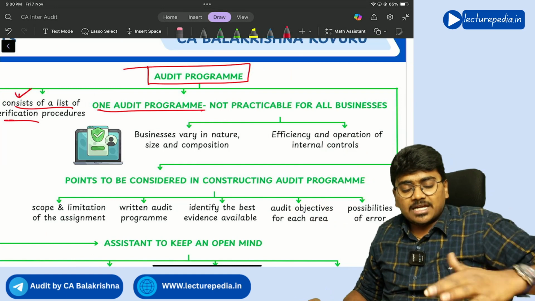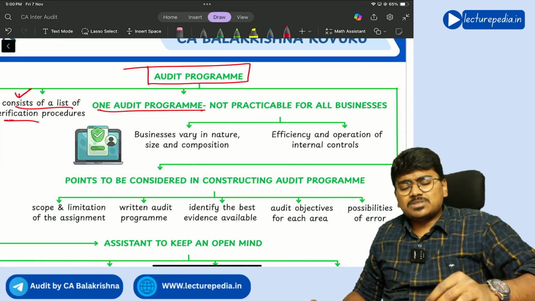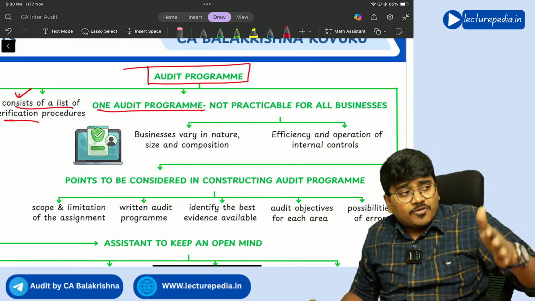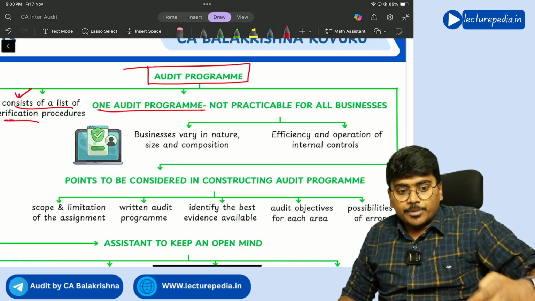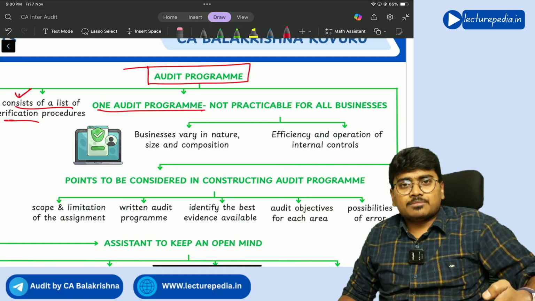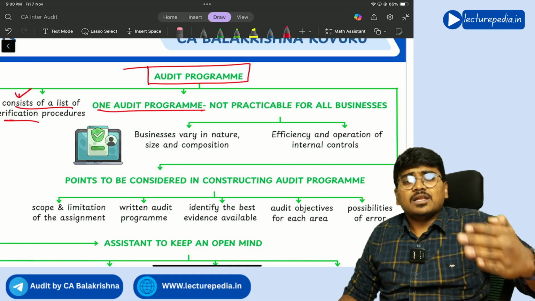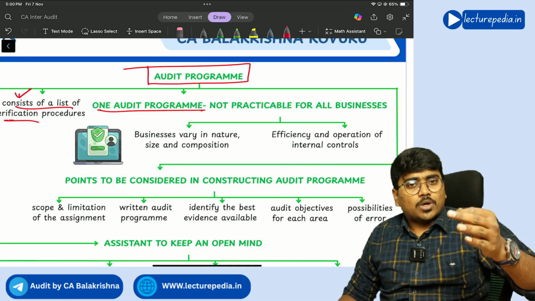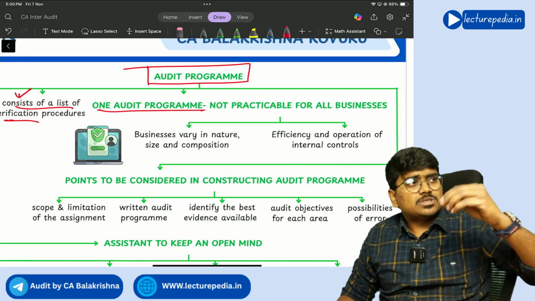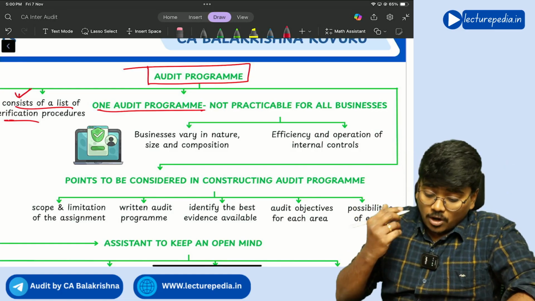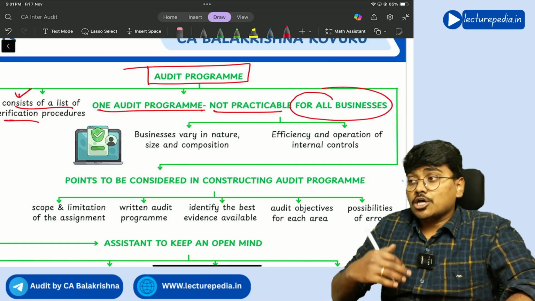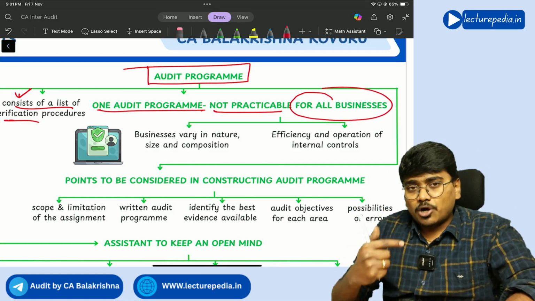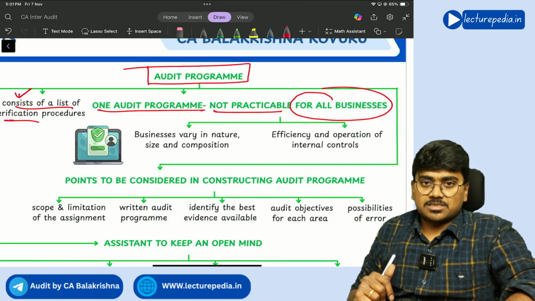So you have designed one audit program and you are using the same audit program for the audit of all the entities. Can you use it like that? No, because the nature and circumstances of the entities will differ. You cannot prepare one audit program and use it for all of them, right? So one audit program is not practicable for all businesses. You have to develop a custom audit program for each business, right?